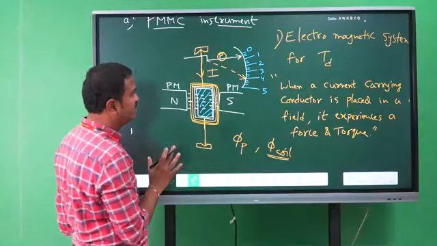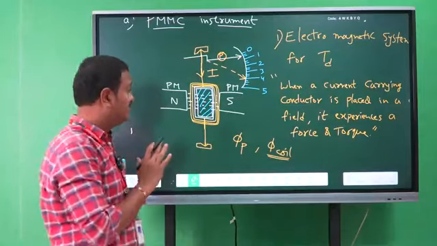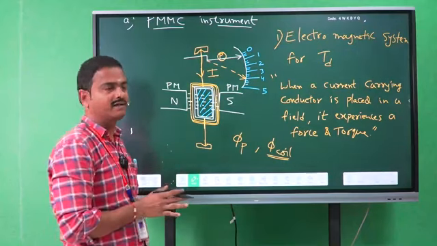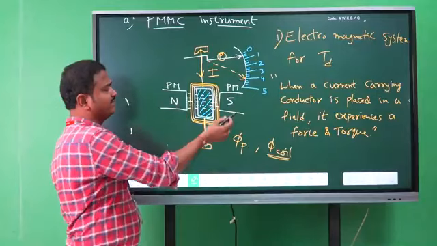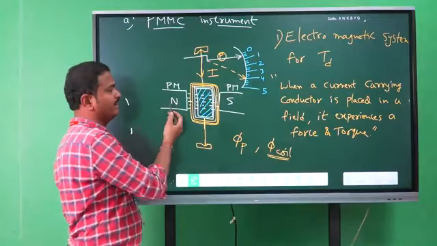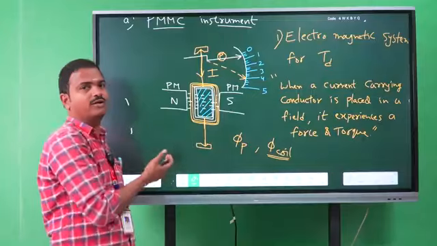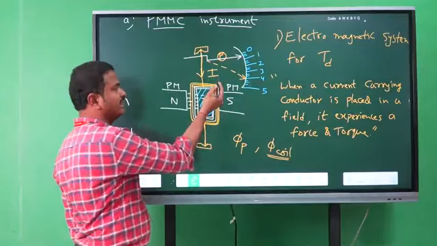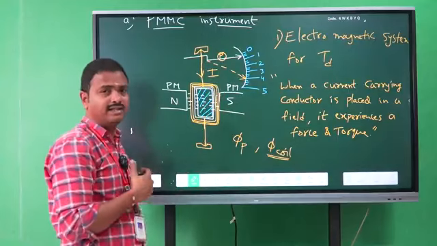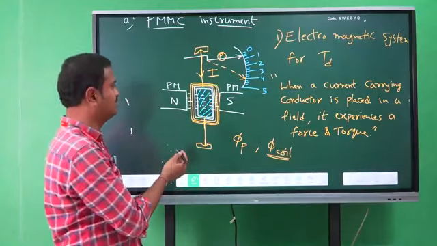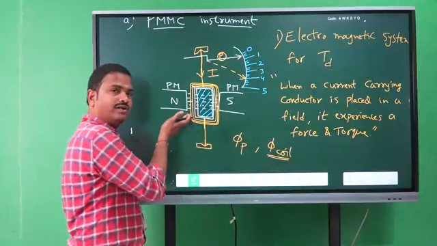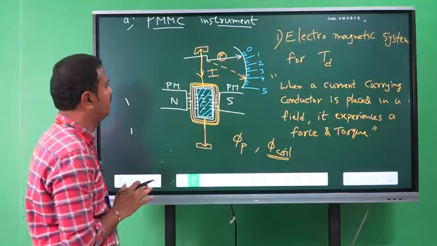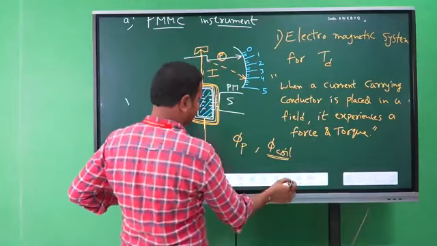So in this way, the PMMC instrument produces deflecting torque on the pointer. Clear? So this is the deflecting system. In this system, we have a permanent magnet and a copper coil, and the input is current. Whenever a current carrying conductor is placed in a magnetic field, it experiences a force. That means the force will be exerted on the moving coil, then the coil will be moving inside the instrument.